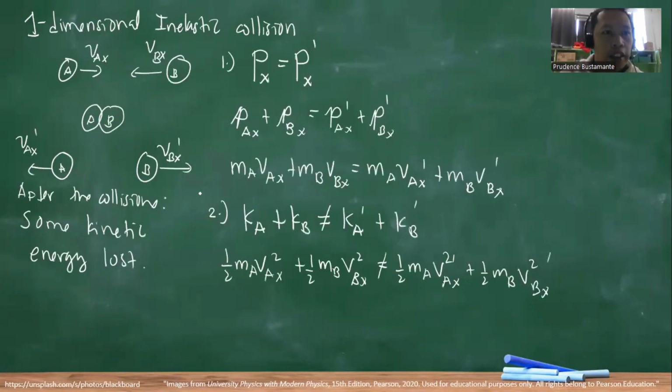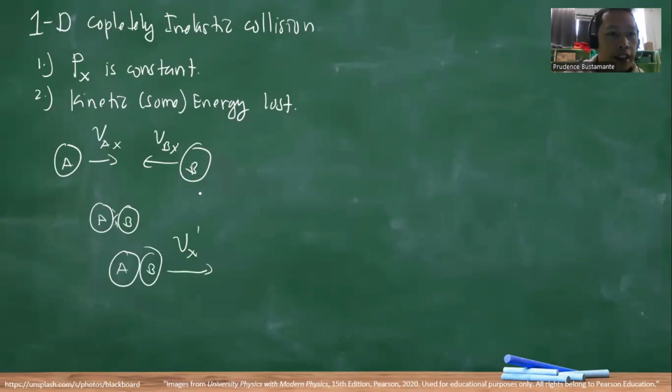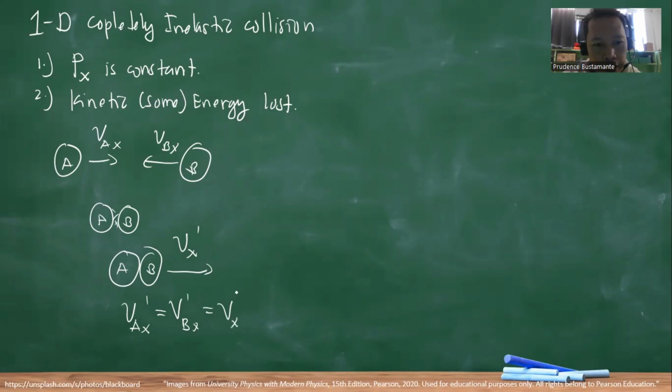Unlike in an inelastic collision, where momentum is conserved and kinetic energy is not constant but they do not stick together, in a completely inelastic collision, when A and B collide, they have the same final velocity. So our VAx prime, our final velocity in x, has the same value as VBx prime, which we denote as Vx prime.